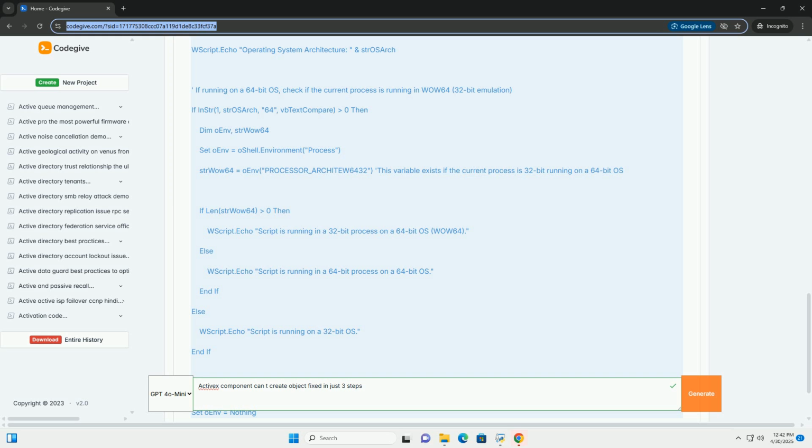Make sure keys, values, and data are checked. Press Find Next. If you find a key related to the component, look for a value named InprocServer32. This value typically contains the full path to the component's DLL or OCX file. If you cannot find the component in the registry, this is a strong indication that it is not registered.